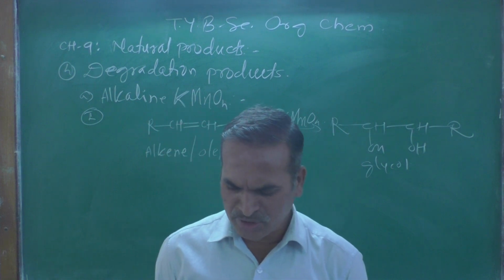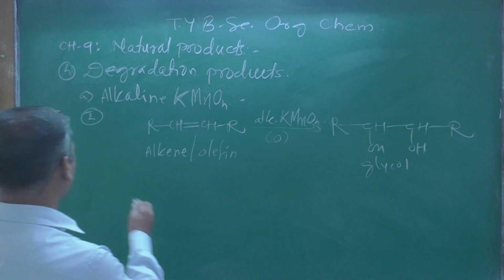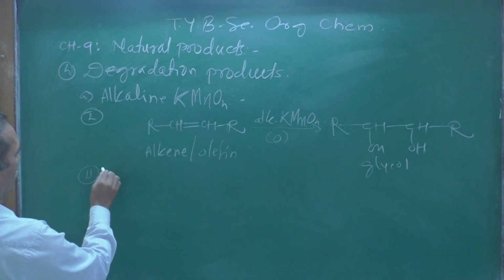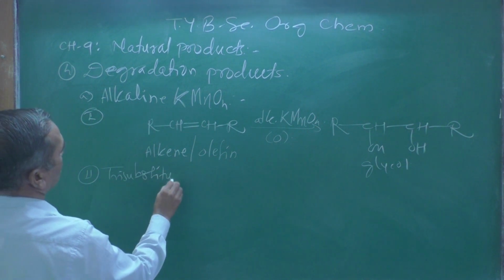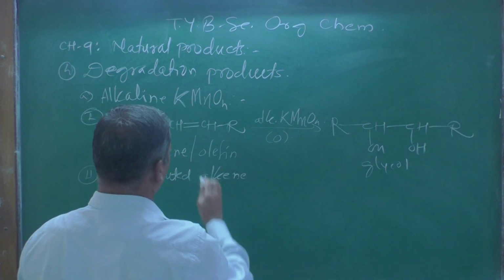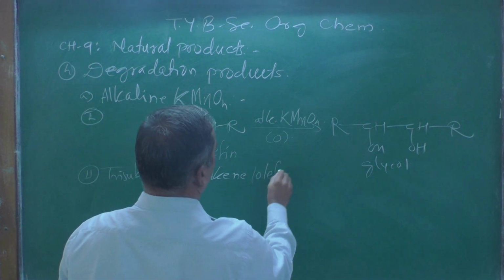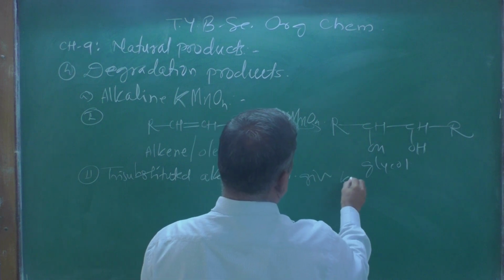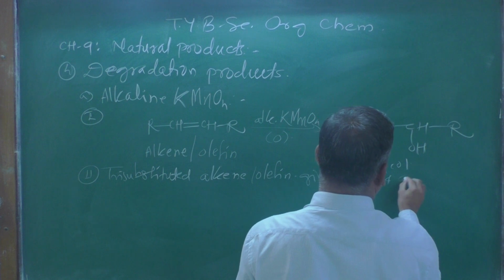Second point, trisubstituted olefin gives ketone and acid. Second point, what is that? This is a disubstituted alkene, we can call it. Here is a trisubstituted alkene or olefin. Trisubstituted alkene or olefin gives ketone and acid.